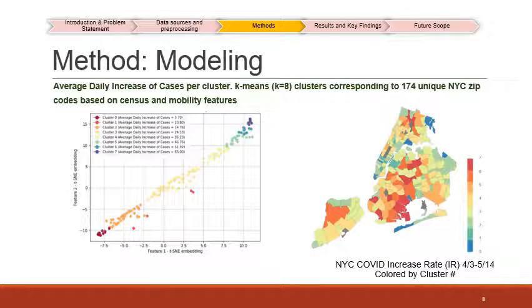On the visualization on the left, we have plotted all of our clusters in 2-dimensional space using t-SNE. Each point refers to a unique New York City zip code, and each color represents the cluster to which it belongs. These clusters are also ranked in increasing order of increase rate. The diagram on the right shows the New York City map and how these clusters are distributed.